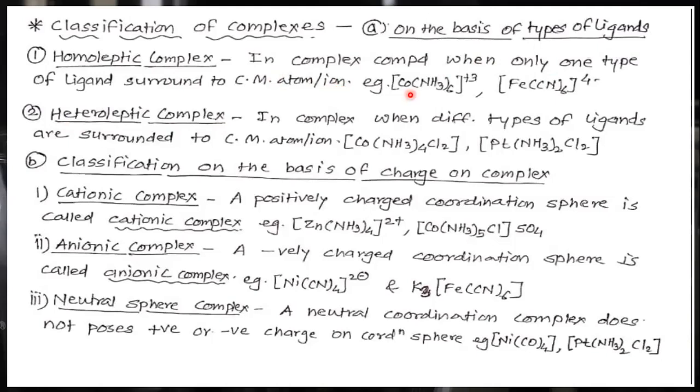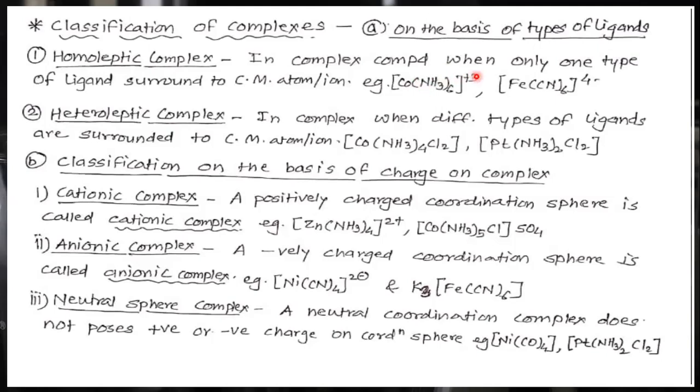See the example, [Co(NH3)6] raised to +3. So this is a complex ion, when there is charge on the square bracket. The square bracket is nothing but the coordination sphere.